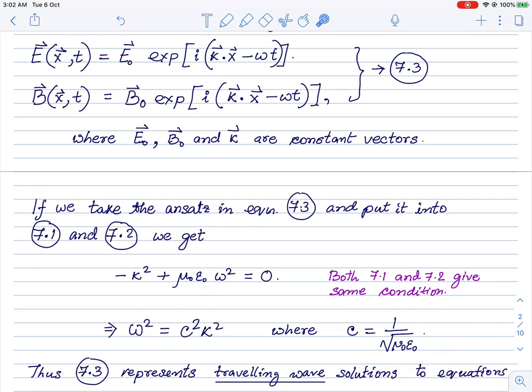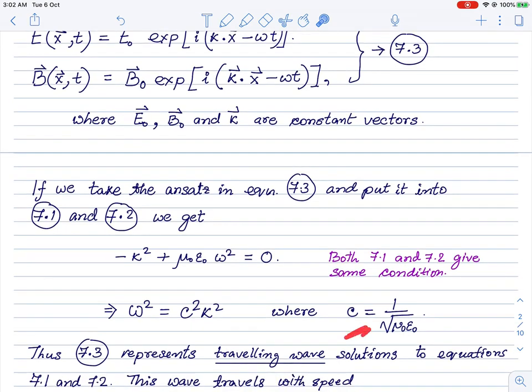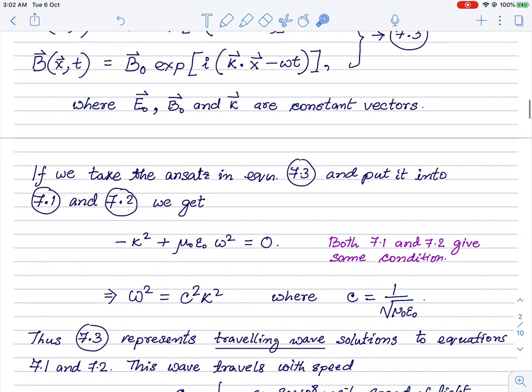This is called a dispersion relation in vacuum, where this c is the velocity of the electromagnetic wave in vacuum, this number 1 over root mu naught epsilon naught. And as you know, this is the velocity of light in vacuum, and its value is 3 into 10 to the power 8 meters per second, roughly around that ballpark.